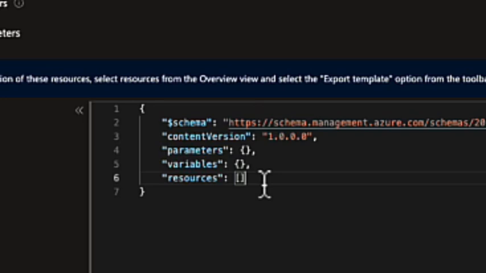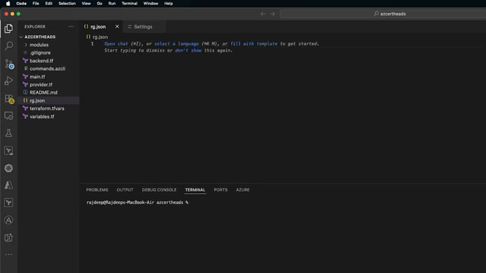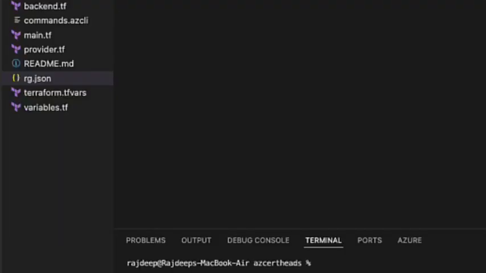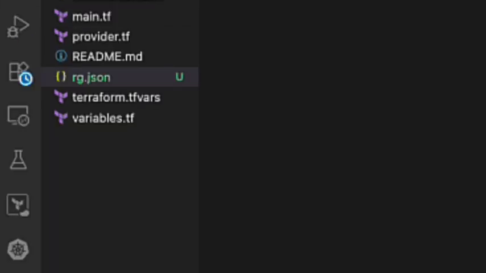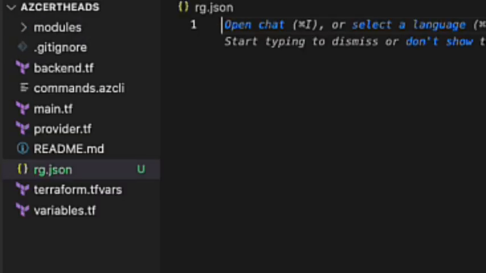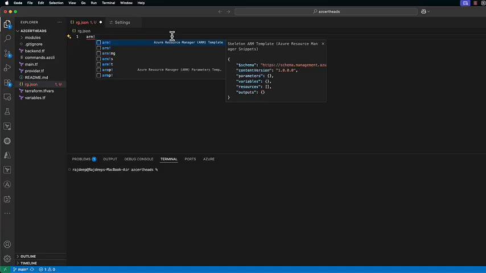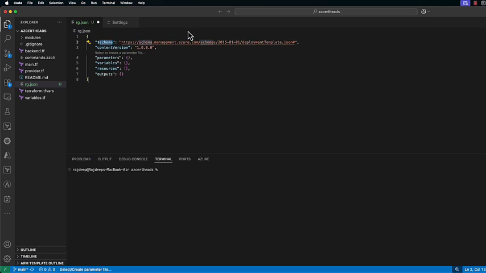So now that we have a basic understanding of how an ARM template looks like, let's actually create one and deploy it. Just a basic one should be good. Let's fire up Visual Studio Code and we will create a new file called rj.json. rj is just a random name, while JSON is the extension which tells Visual Studio Code that this is a JSON file. Now here, just type arm and an exclamation mark and hit enter, and VS Code will fill the document with the skeletal ARM structure. Now we can go ahead and populate this ARM structure.